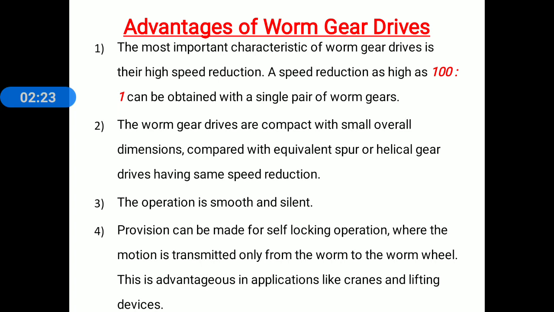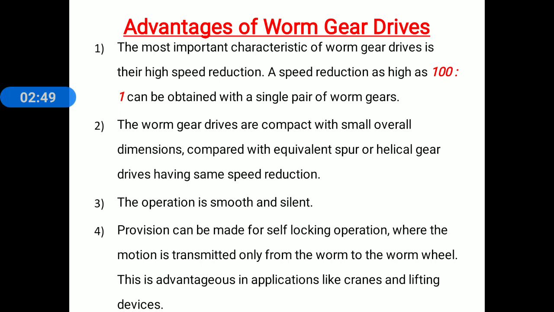Second advantage, worm gear drives are compact with smaller overall dimensions compared with equivalent spur and helical gear drives having the same speed reduction. Third, the operation is smooth and silent. Fourth one is very important.